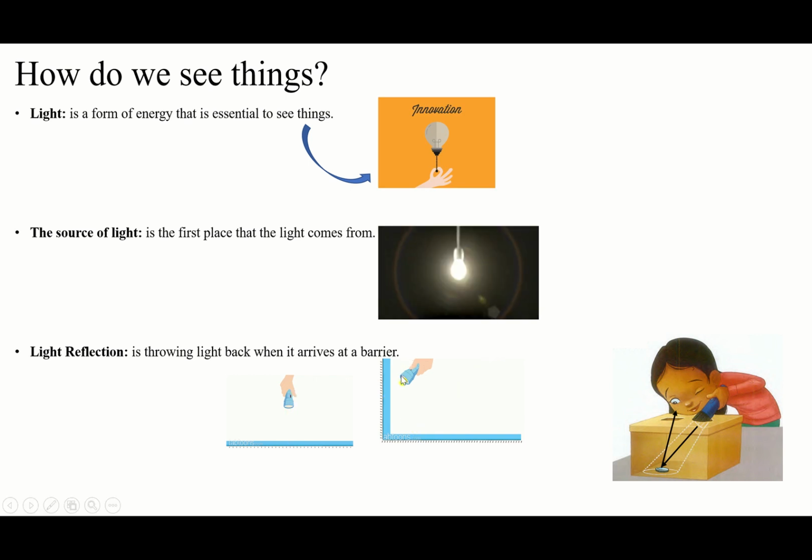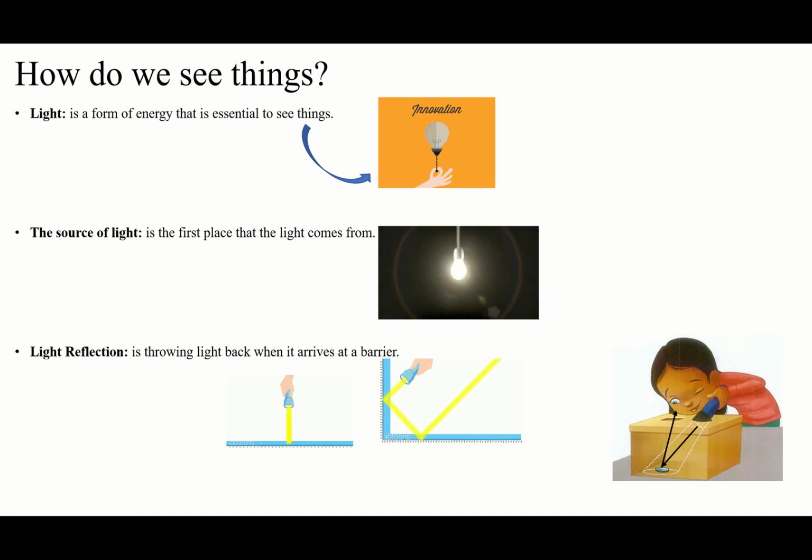Okay, so this is light reflection. When the light comes to the barrier, it bounces back to another place. You see, after arriving at the barrier, it goes down. After arriving at the next barrier, it's going to go to another place. If we have another barrier here, it's going to go to the other side. And if we have another barrier after this, it goes to the right side. If you have a million barriers, we will have a million reflections.